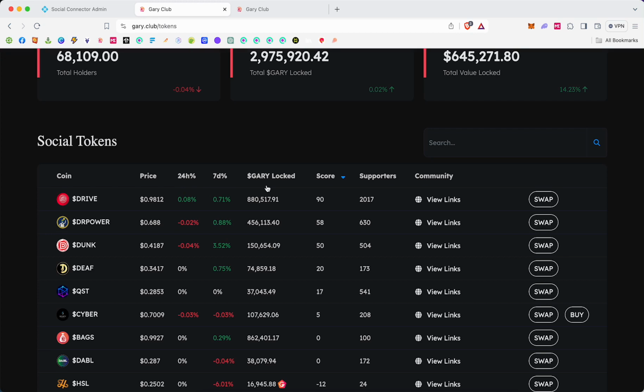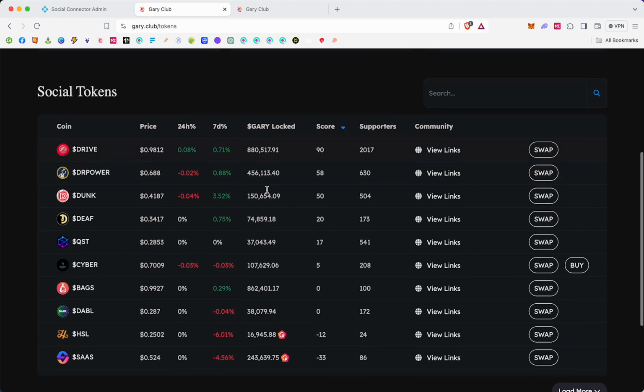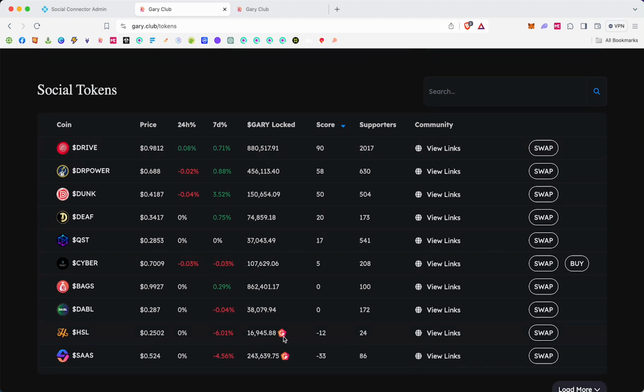Of note, every single one of these tokens, the liquidity pool is based on Gary coin. So Gary coin is the base liquidity token for each one of these. And if they have the little icon right here, that means they're fully locked with Gary coin, meaning it can never go. Normal liquidity pools are kind of balanced out in the world, and they can go up and down, but these are fully backed by Gary coin, meaning we minted all of their tokens, we locked them in a bonding curve, and the only way they unlocked was if they were backed by Gary coin. So, just a little indicator there.